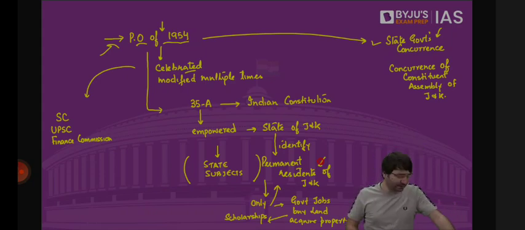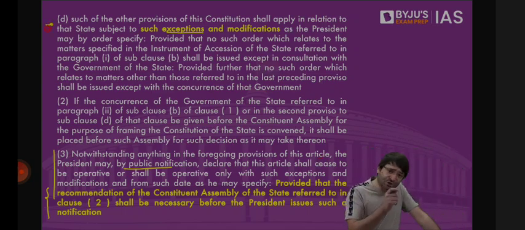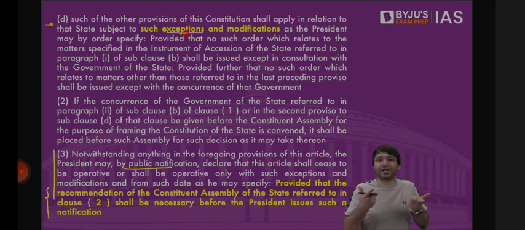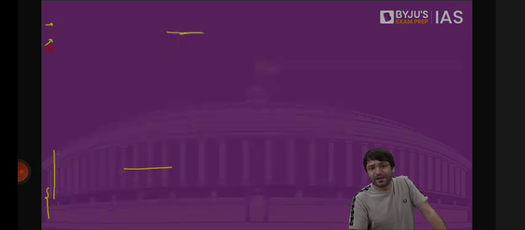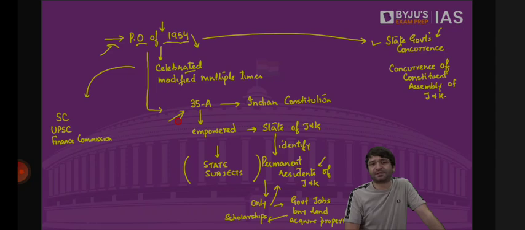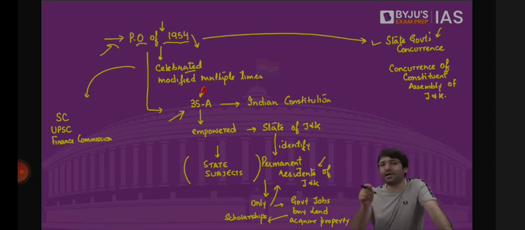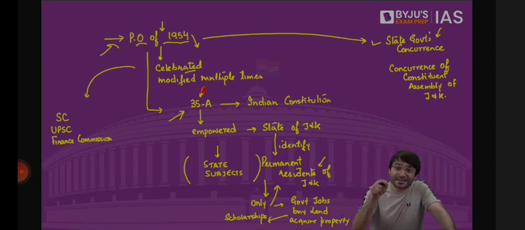Government said, don't worry, you need to look at Article 370 again. Other provisions of the Indian Constitution shall apply to the state of Jammu and Kashmir, but with such exceptions and modifications as the President may by order specify. And the President in this presidential order of 1954 specified that there is an exception. The exception is Article 35A. The fundamental rights chapter will be applicable to Jammu and Kashmir, but with this exception of 35A, which is only applicable to Jammu and Kashmir. That is why J&K used to have dual citizenship: citizen of India and citizen of J&K.